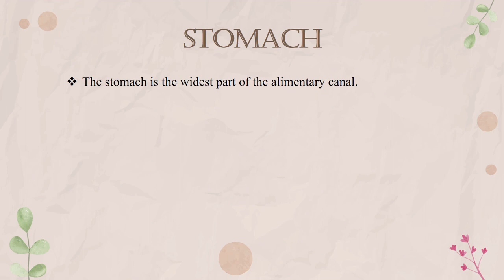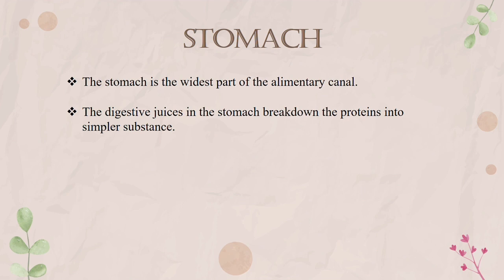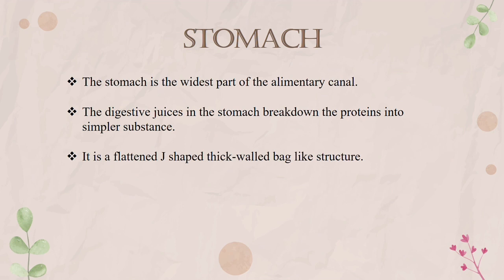Stomach. The stomach is the widest part of the alimentary canal. The digestive juices in the stomach break down the proteins into simpler substances. It is a flattened J-shaped thick-walled bag-like structure. The food is partially digested in the stomach.